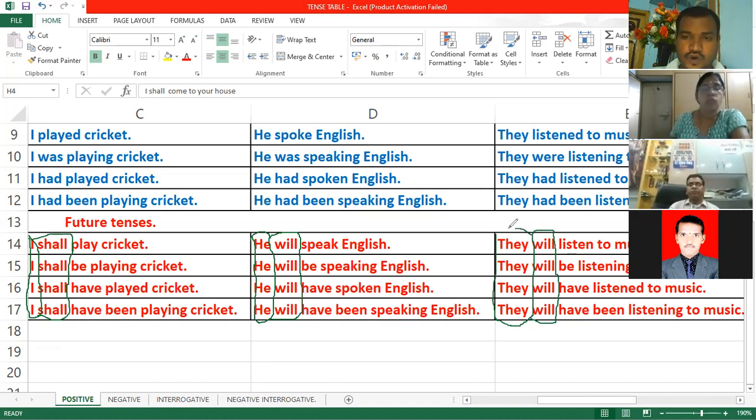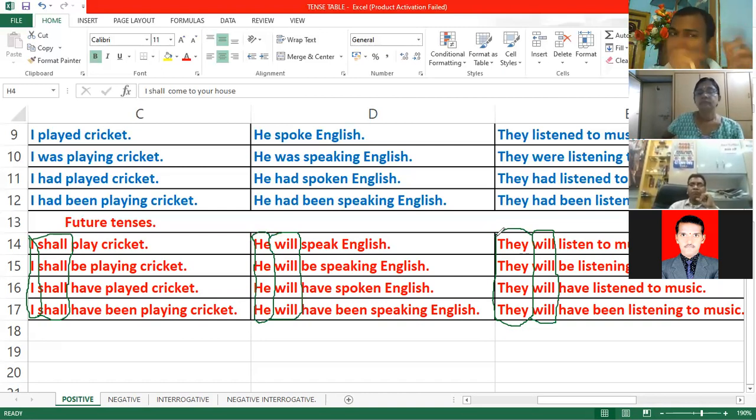Now try to observe the difference. For first person singular, I used I shall. For third person singular, I used he will. For third person plural, as I said earlier, take the plural as granted. All the plurals follow the same rule. So take third person plural as the common plural for all plurals. So for first person singular, I use I shall; for third person singular, he will; for plurals, they will.